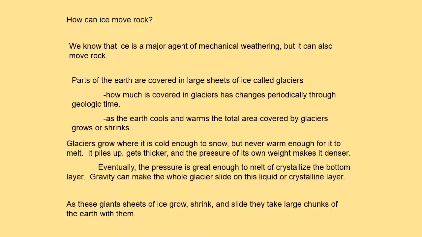Glaciers grow where it is cold enough to snow, but never warm enough for them to melt, so ice piles up. As it grows thicker and thicker, the pressure created by its own weight causes the very bottom to melt or crystallize. If the glacier is at elevation, gravity can make the whole glacier slide downhill on this liquid or crystalline layer. Glaciers that form in mountain ranges, called alpine glaciers, are especially known for moving in this way.